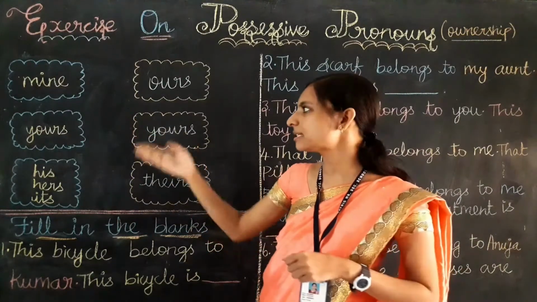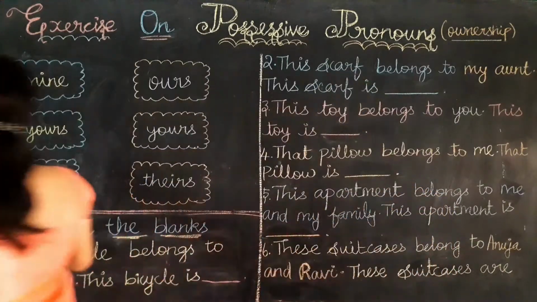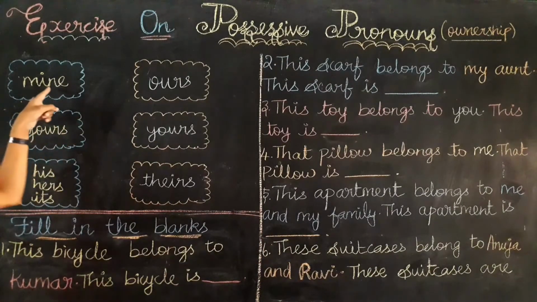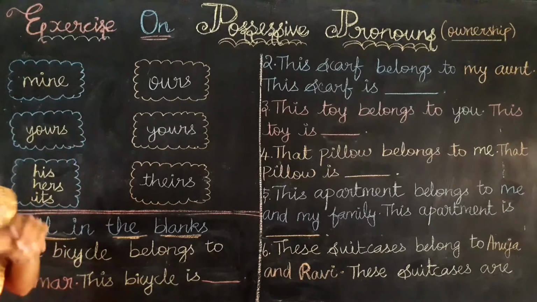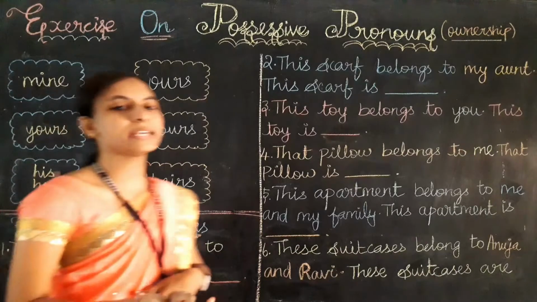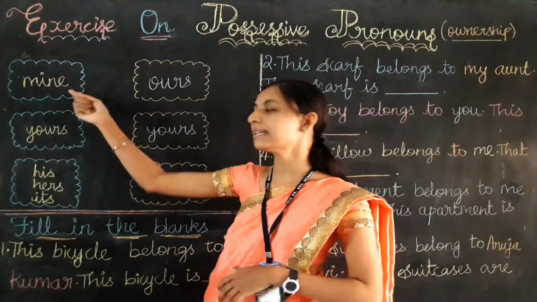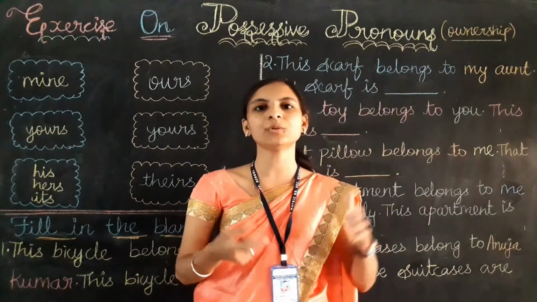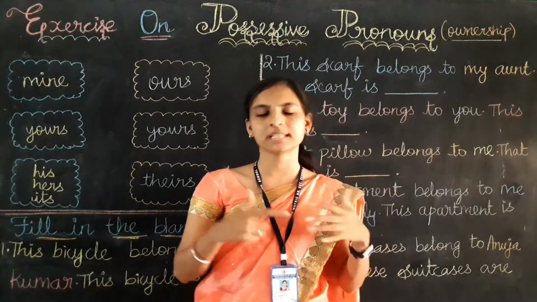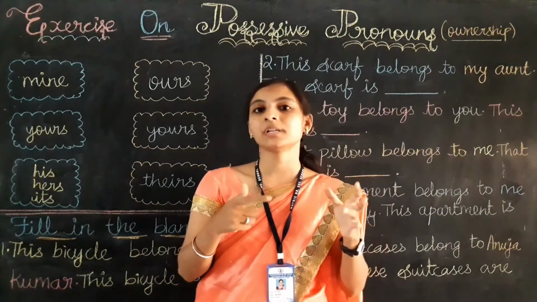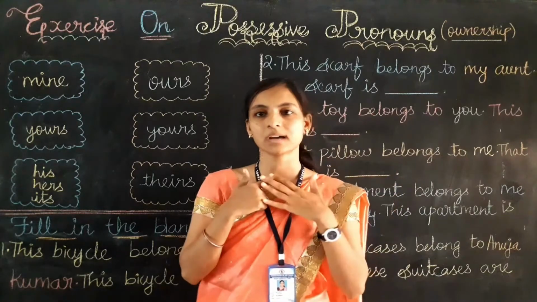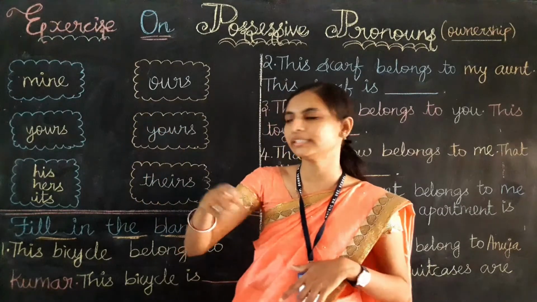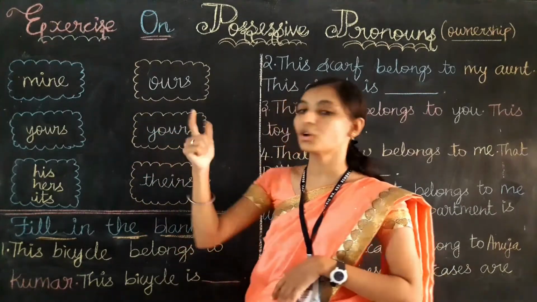Now, do you understand about this plural form? Yes. Now, I'll give you one more example for each. Like, I have a bangle and this bangle belongs to me. Then how can I say by using the pronoun? Yes, this bangle is mine. And imagine that I am talking about one house that belongs to me and my sister. Then how can I say? Yes, that house is ours. By using yours, that house is yours means adu ungaludiya veedu.